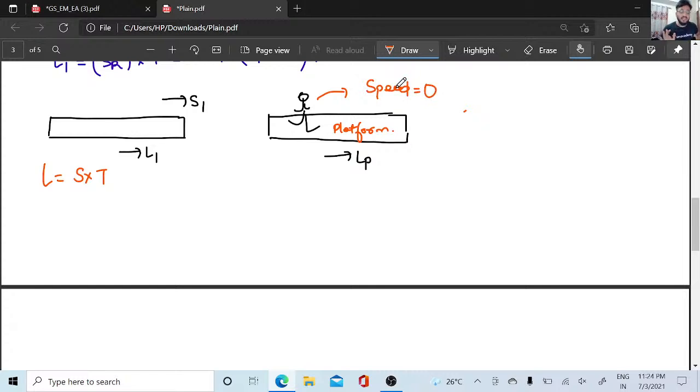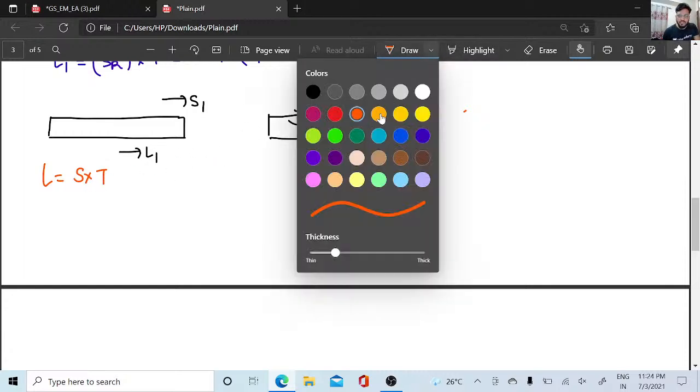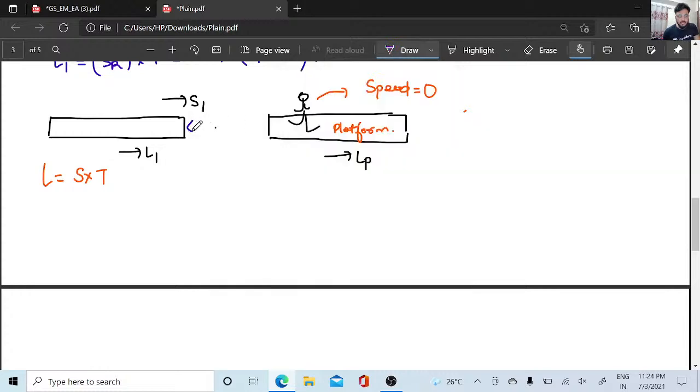So even if I take relative speed here, he is in the opposite direction, S1 minus 0, so it is S1 only. So here the question would be: what would be the time to cross this person?